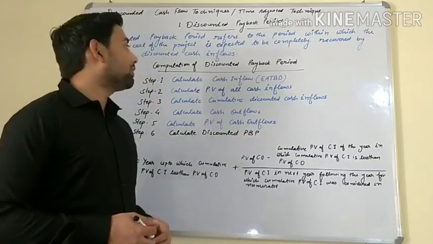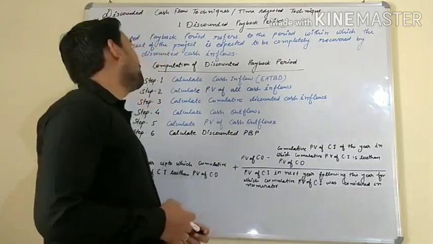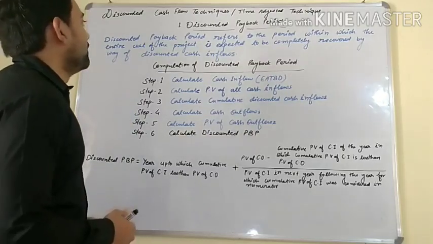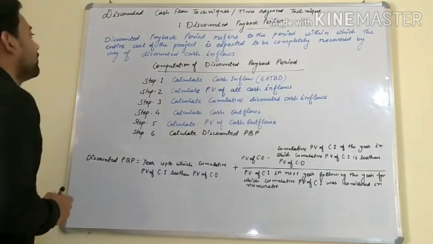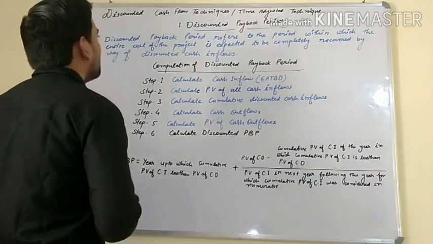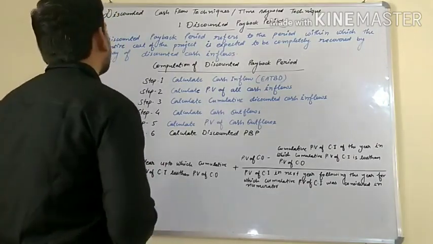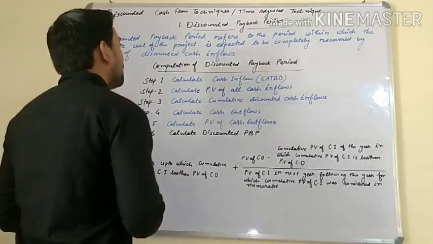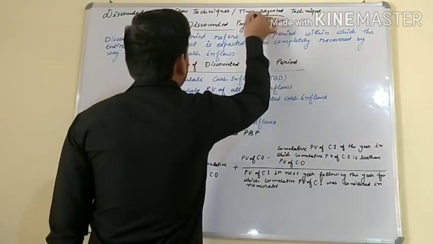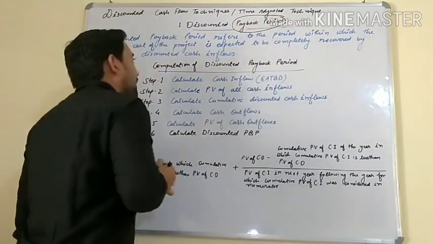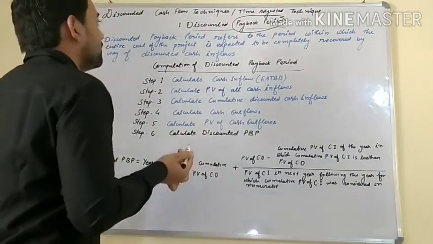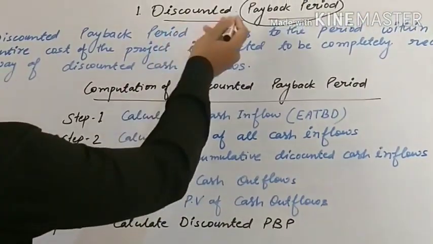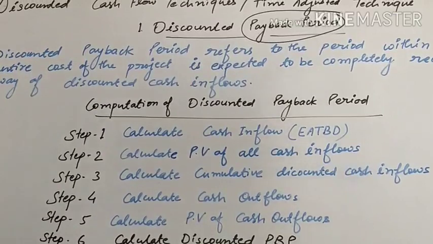Today we will go further in the chapter Capital Budgeting, and today we will discuss discounted cash flow technique or time adjusted technique. In this technique we will first discuss discounted payback period, which is a very important topic. Okay, let's start. We have already studied what is payback period. The only thing added to payback period is a discounted factor. That's why this is called discounted payback period.